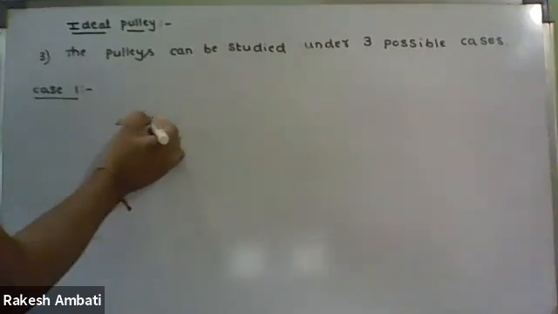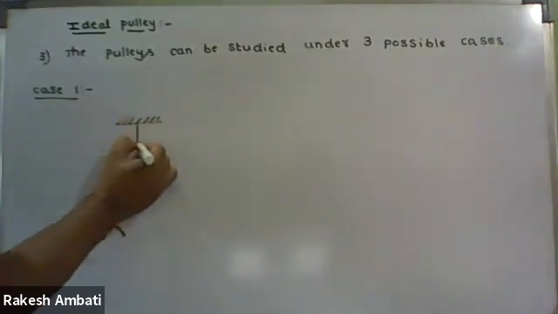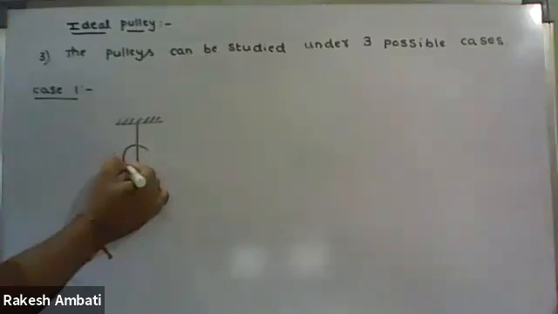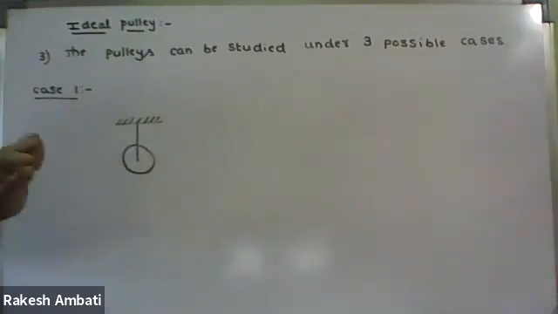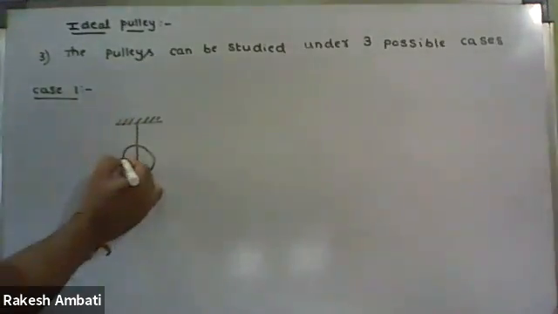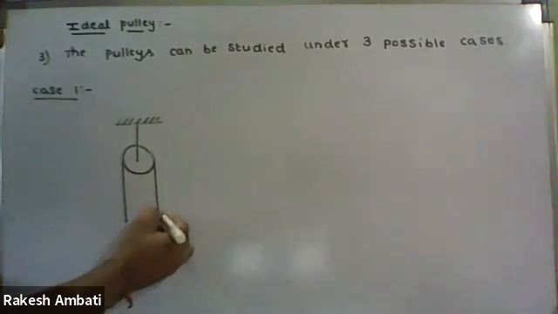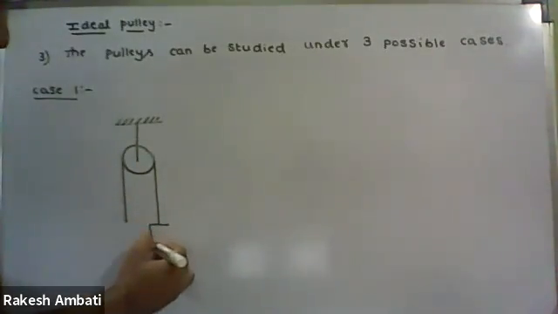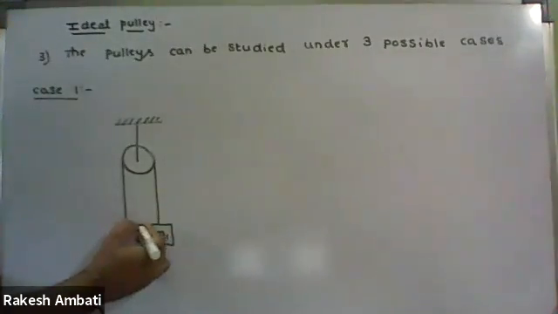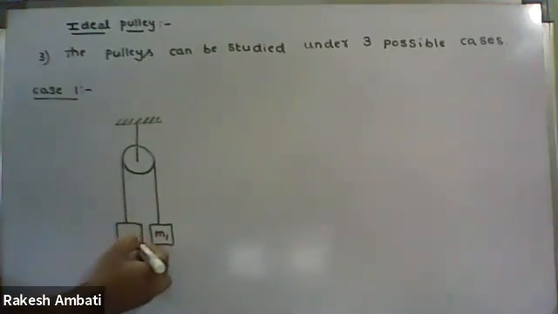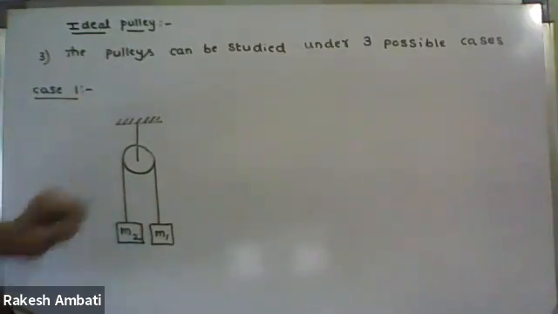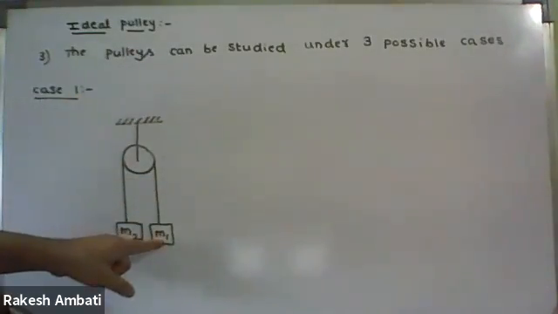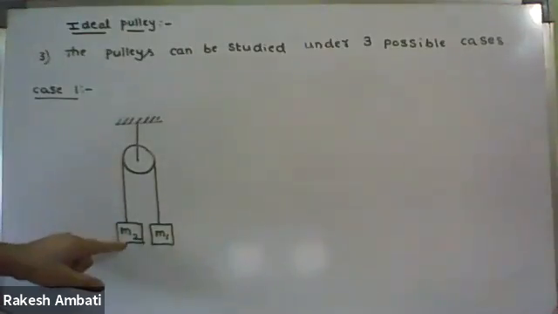For example, this is the support, and here is the pulley. For this pulley, this is the central arm. So here the central arm is fixed. Then these two are side arms. Here an M1 block is suspended from it, and here an M2 block is suspended from it. From this side arm M1 block is suspended, and from this side arm M2 block is suspended.